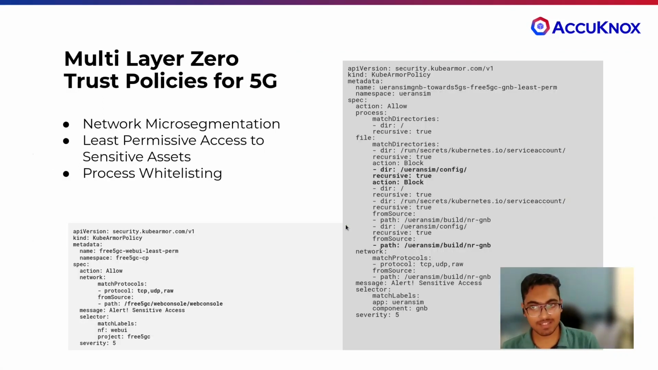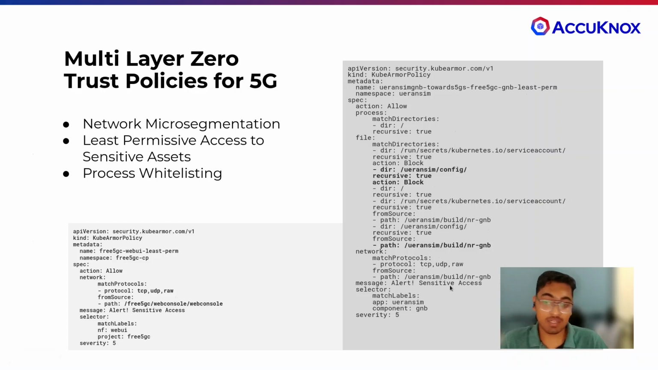We have multi-layer zero trust policies generated by KubeArmor for us. We saw in our earlier summary which binary is actually responsible for accessing the sensitive file. So KubeArmor generates a policy on how only this binary is able to access network protocols like TCP, UDP, RAW. Similarly, for other network functions like gNodeB in this case, only the UERANSIM config should be allowed access to the GNB binary or only the network.